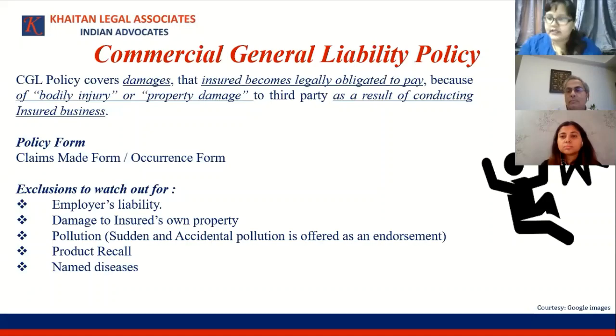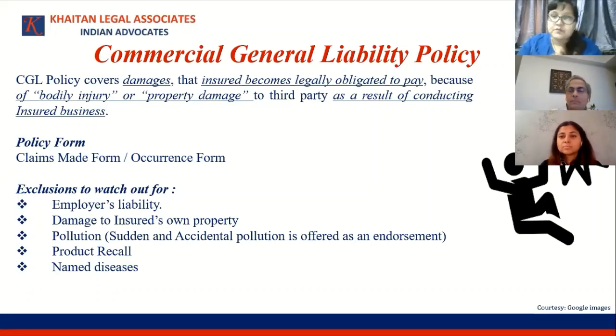Last but not the least are the exclusions that Jisha was mentioning. Now, if the policy in question does not have a named disease exclusion or a communicable disease exclusion, then we are okay. But if there is a named disease exclusion which mentions COVID, then definitely no. And even if there is an exclusion which talks about communicable diseases, it's going to be fairly easy for the insurer to say that COVID is a communicable disease and therefore it is excluded.